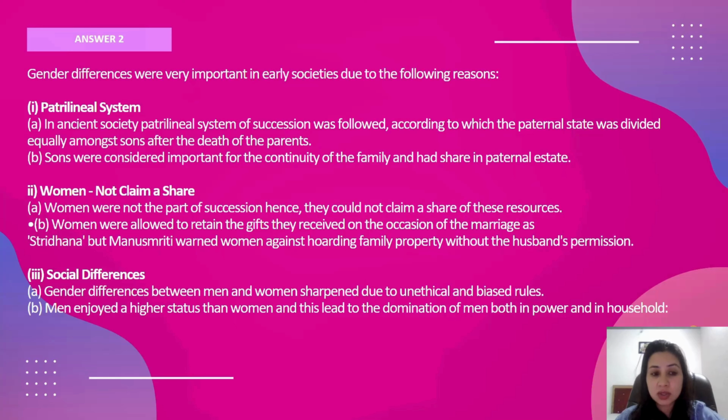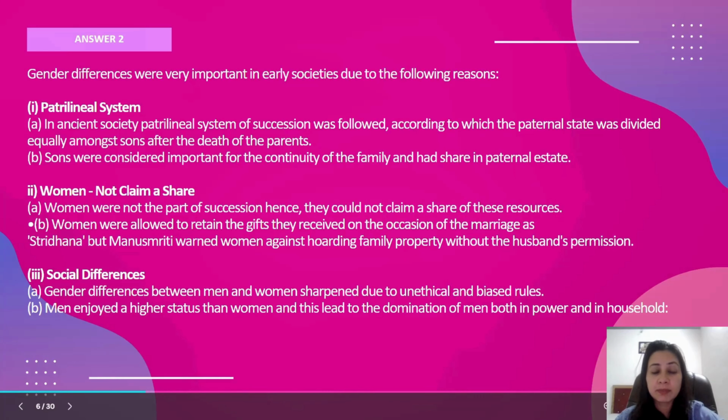So when we talk about ancient times and even the years which followed, it was not considered morally correct, ethically correct, that women should hold some wealth without the information of the husband, right? Social differences, gender differences between men and women sharpened due to unethical and biased rules. Men enjoyed a higher status than women, and this led to domination of men both in power and in the household. So this is one of the reasons why we are still following a patriarchal system in our society.